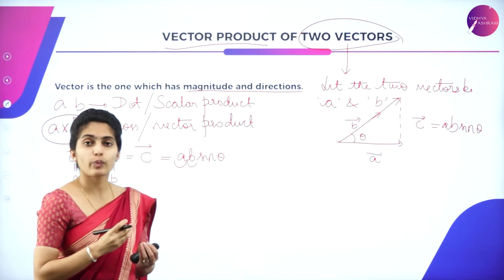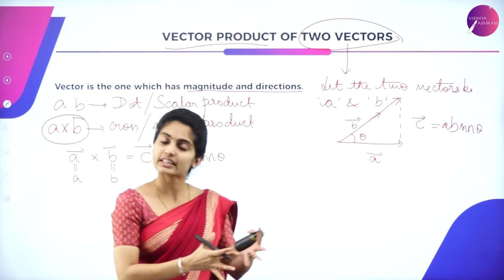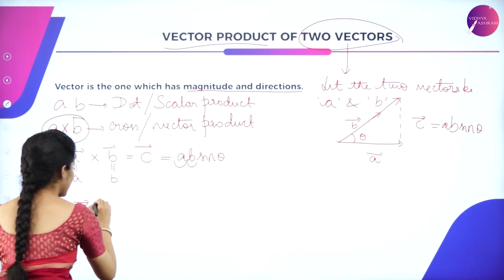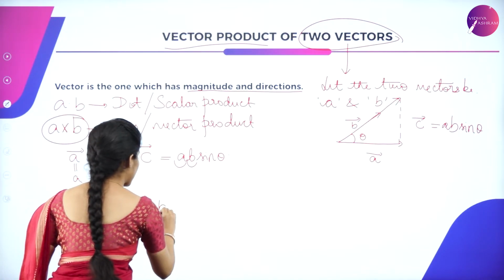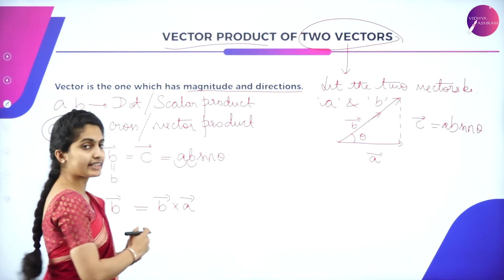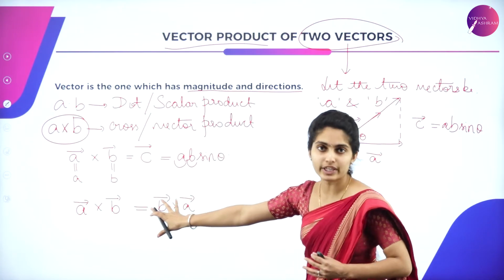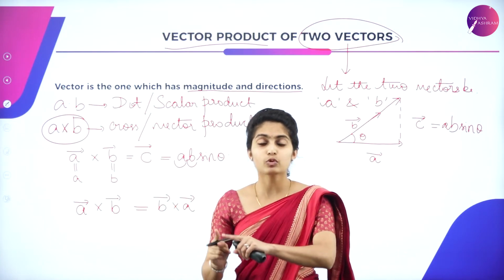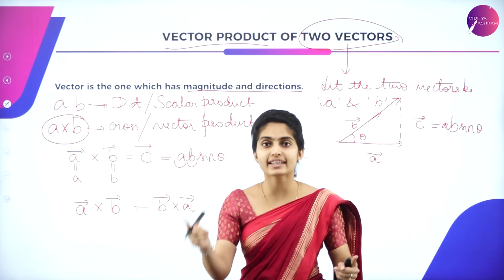Let us see whether the vector product satisfies certain properties, that is, the commutative as well as the distributive properties. Going to the commutative property, we have vector A into vector B equal to vector B into vector A? If we just look at it like this, we might say it is equal, because this is a commutative property. But in the rotation case, once it moves from A to B in the clockwise direction, the next time it moves in the anti-clockwise direction.